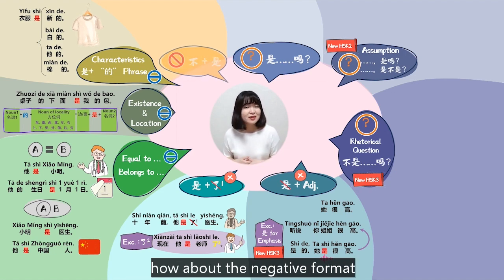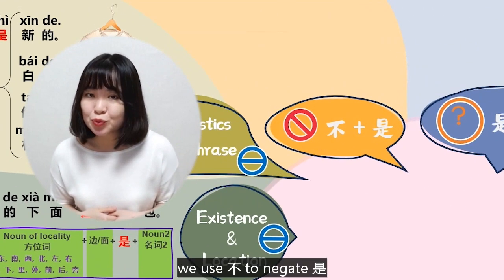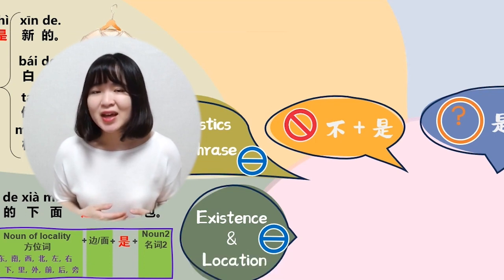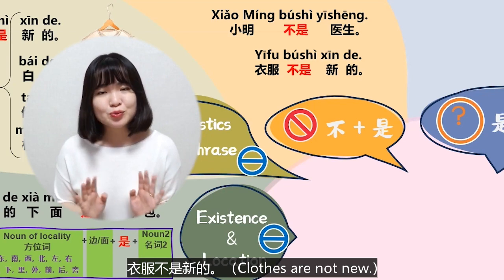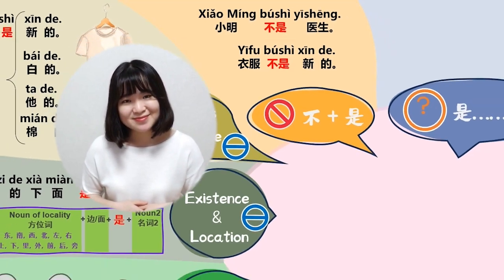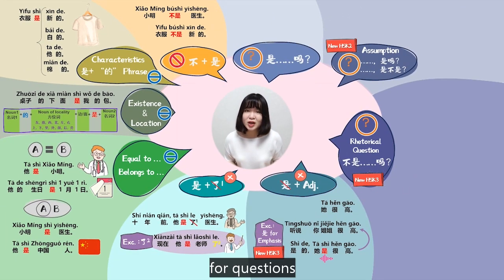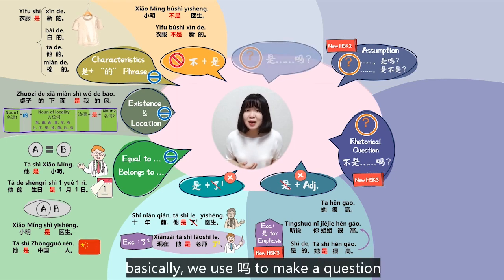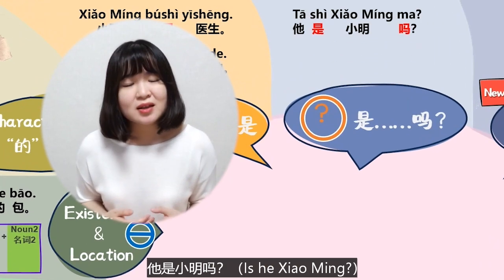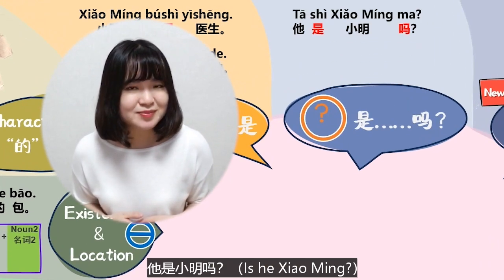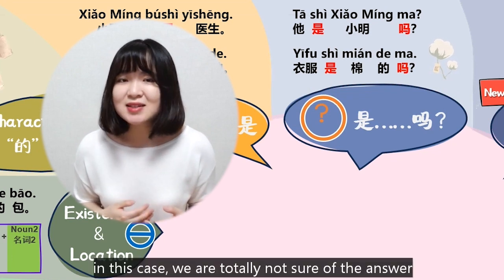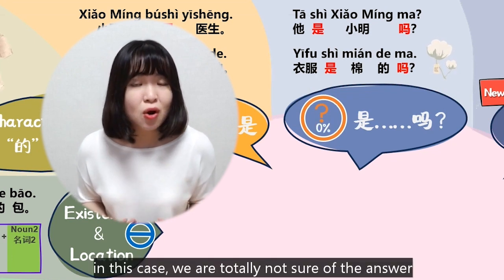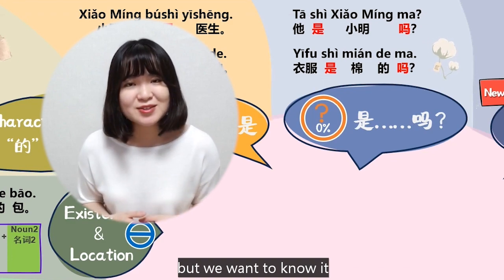Okay, we finished the positive sentence. How about the negative format? We use 不 to negate 是。小明不是医生。衣服不是新的。For questions, it's a bit complicated. Basically, we use 吗 to make a question. 他是小明吗？衣服是棉的吗？In this case, we are totally not sure of the answer, but we want to know it.